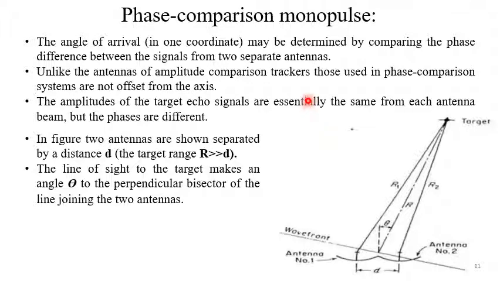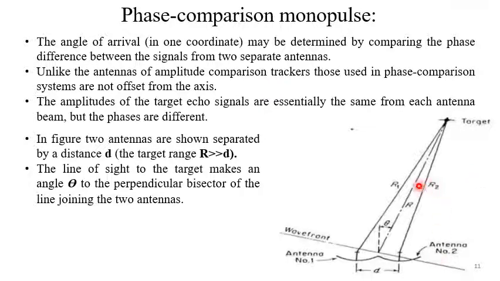So unlike the antennas of amplitude comparison trackers, those used in phase comparison system are not offset from the axis. The amplitudes of the target echo signals are essentially the same from each antenna beam, but the phases are different.